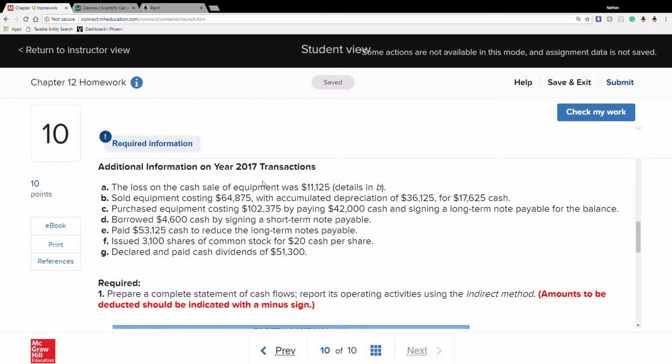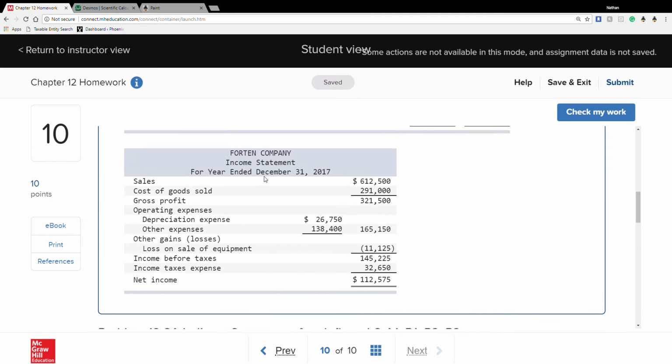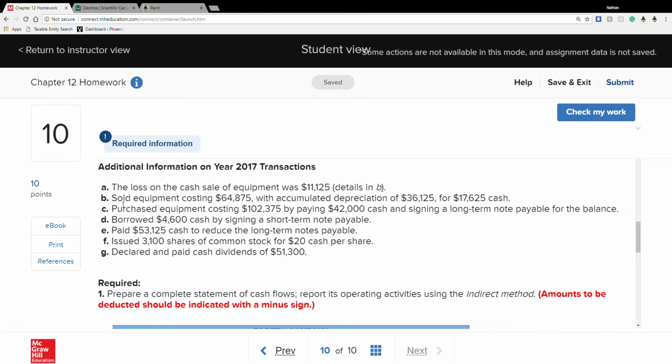So, additional information right here. The loss on the cash sale of equipment was $11,125. Details in B, which happens to be right here. Sold equipment costing $64,875 with accumulated depreciation of $36,125 for $17,625 in cash.